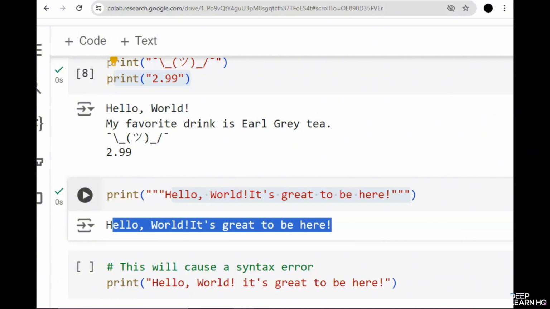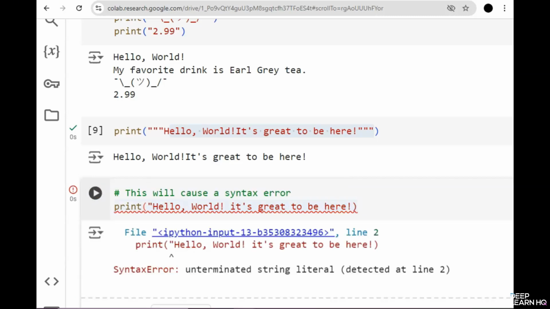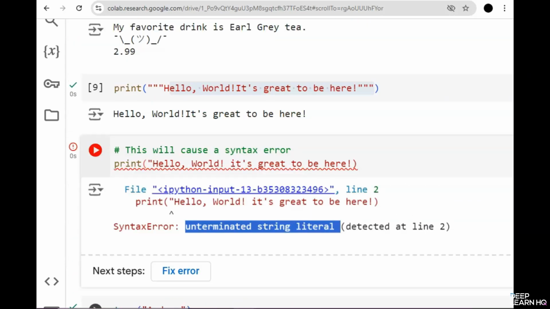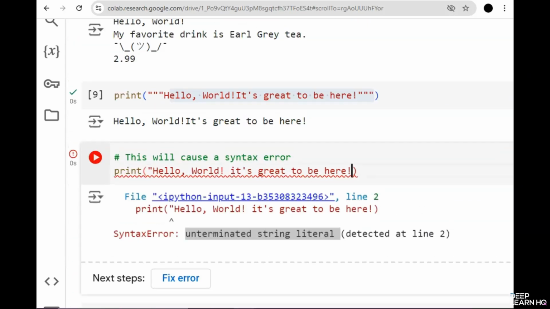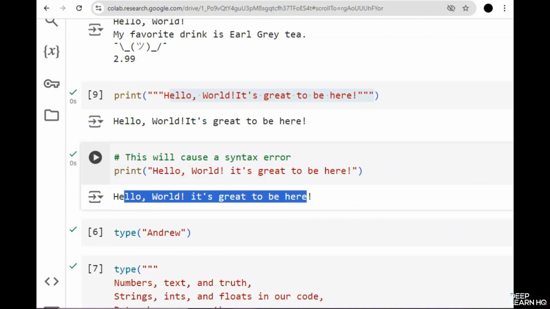You see this output. Trying to run a command with a starting quotation but not the ending one will cause an error. Let's try running this. So it says unterminated string literal. So there is an error. If you just put the quotation right here and run the command again, you'll see the output: Hello world, it's great to be here.